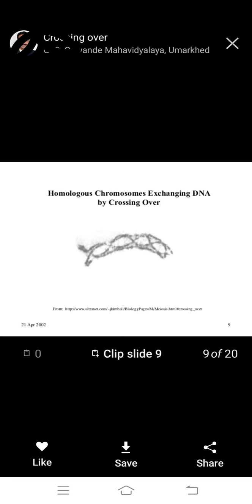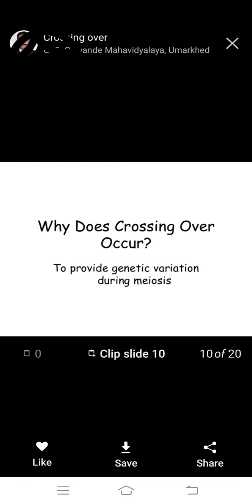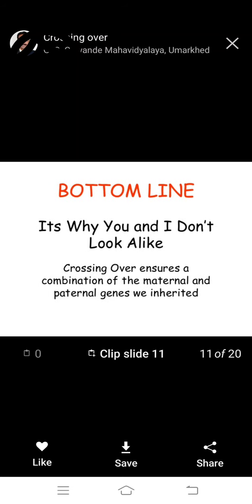This exchange of DNA by crossing over provides genetic variation during meiosis. Why do we not look alike? Crossing over ensures a combination of maternal and paternal genes we inherit.